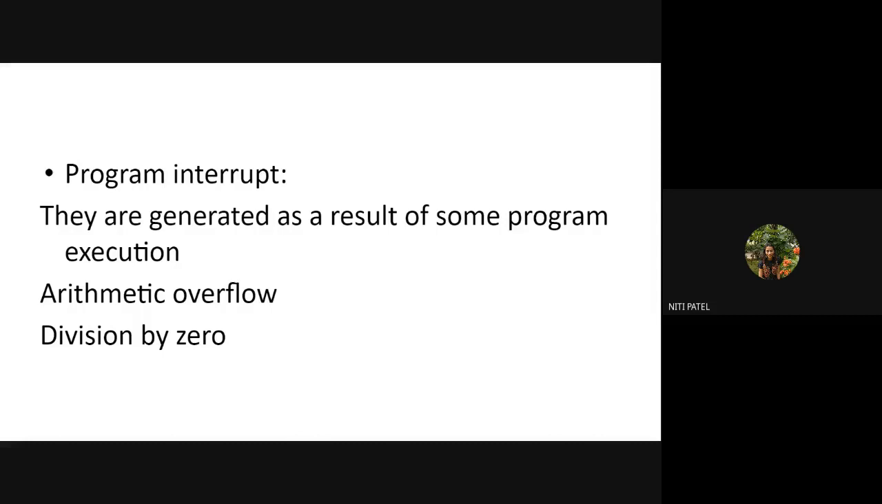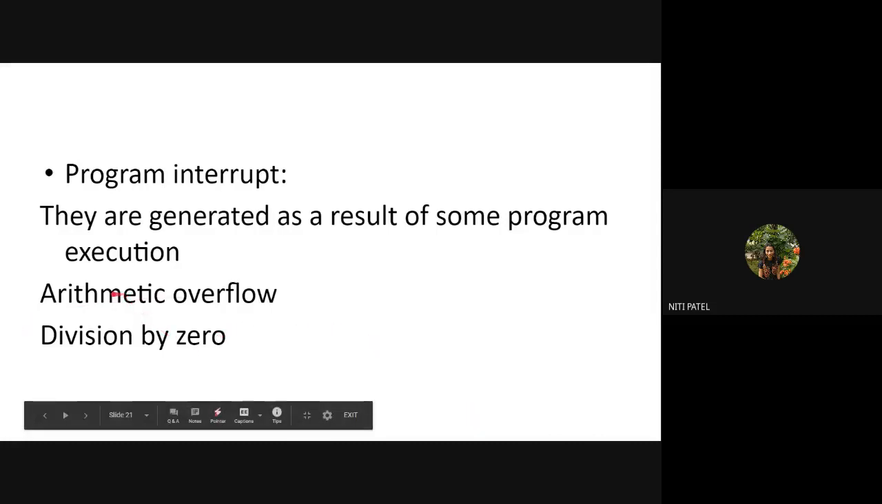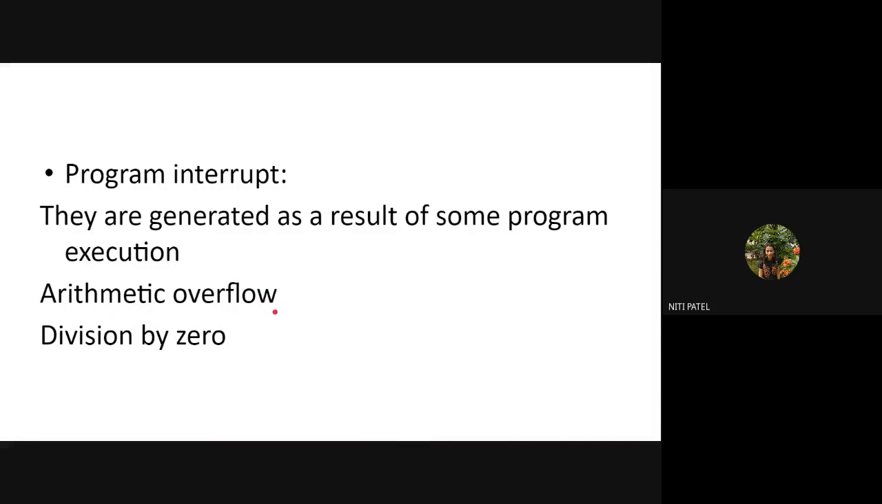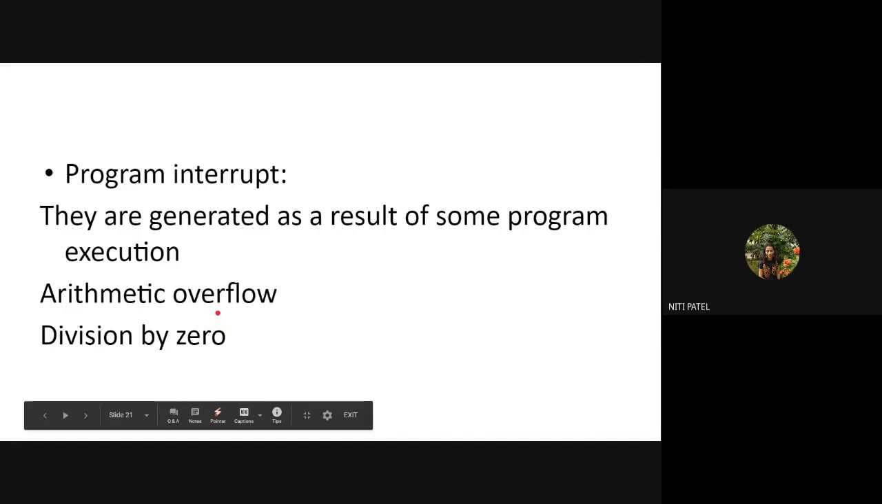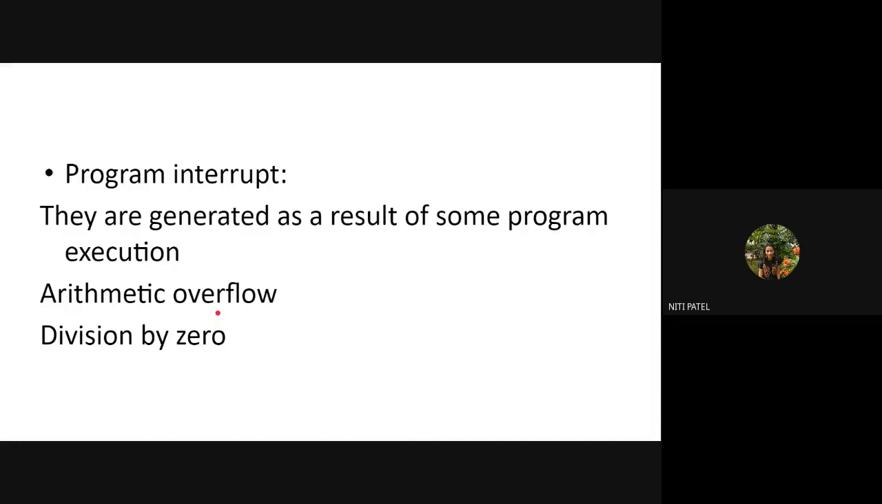What can be this type of interrupt? In case there is any arithmetic overflow, which means what? Now suppose I have given two 8-bit numbers and I have asked for the addition of the two 8-bit numbers. The result of that should be an 8-bit number. But if it is not an 8-bit number, and instead it is 10 bits or 12 bits or 32 bits, something like that, we call it arithmetic overflow. So whenever there is any kind of overflow, the system will generate an interrupt, and that generated interrupt is considered to be a program interrupt.